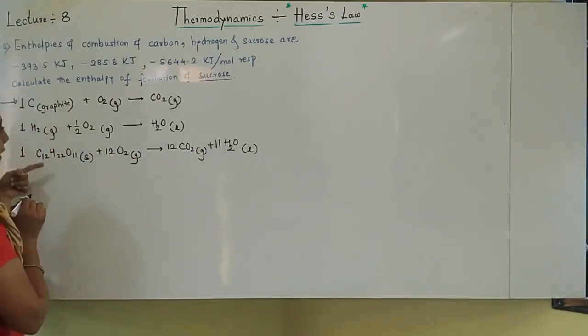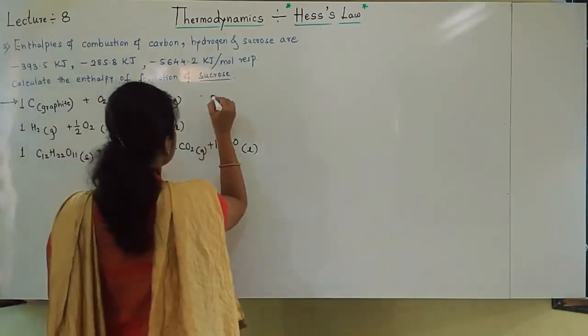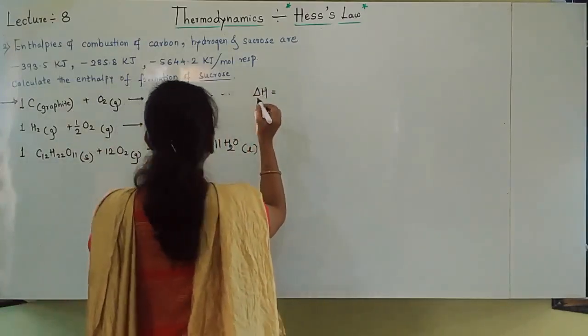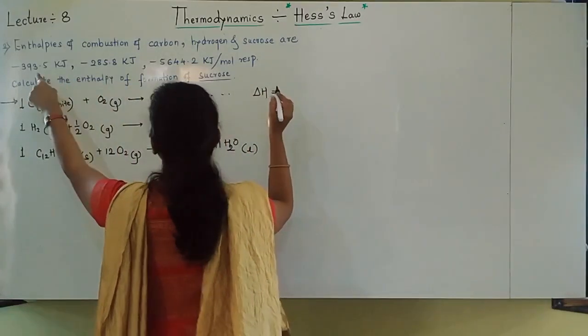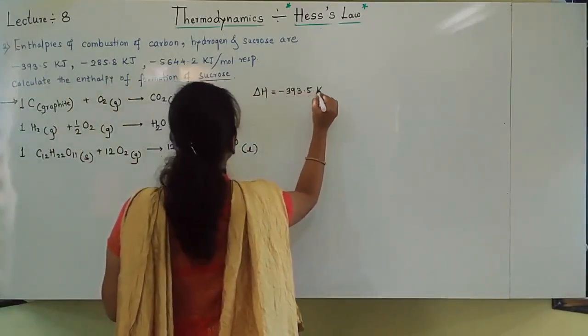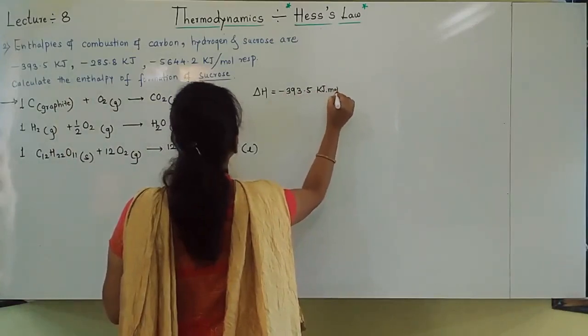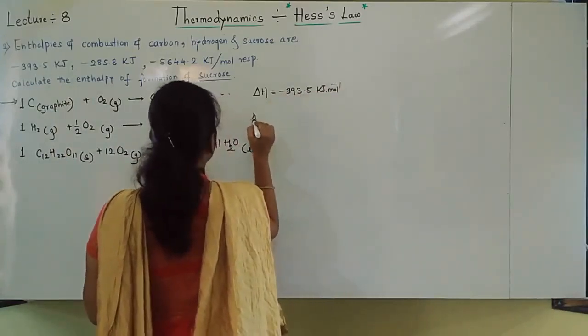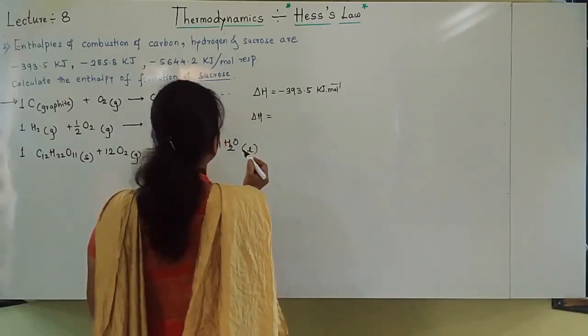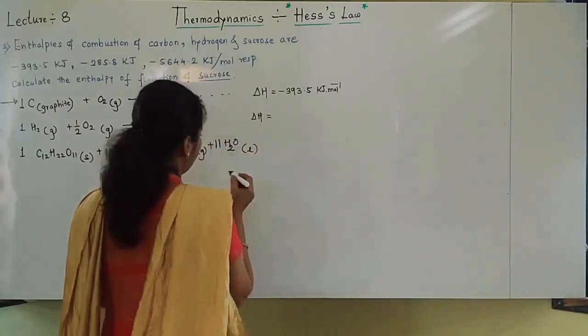Values are given, students. Here I am writing the values. The delta H values are given, respectively, in kilojoule per mole. Just 1 second.